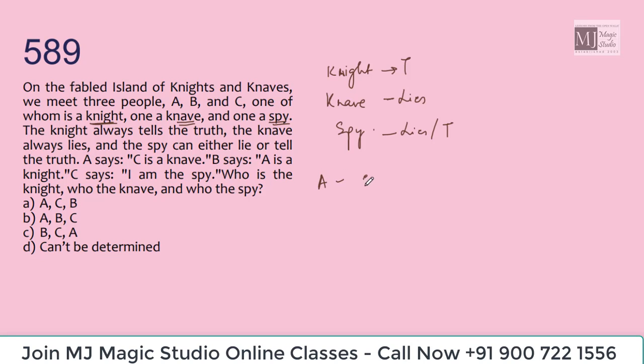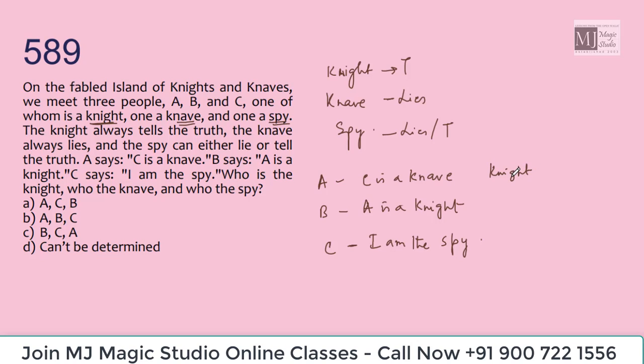A says C is a knave. B says A is a knight. And C says I am the spy. Here is the hint. If A is saying truth, then B is also saying truth, because if A is saying truth, he can be a knight.